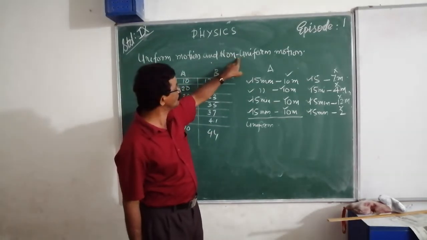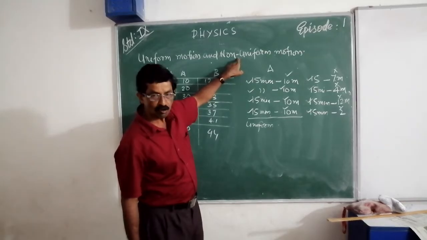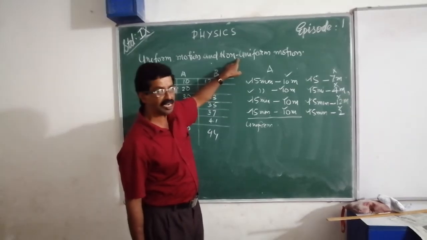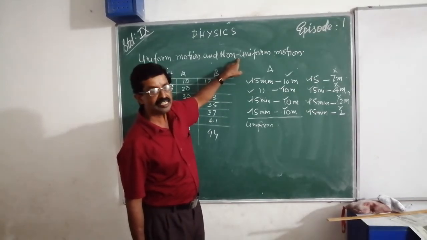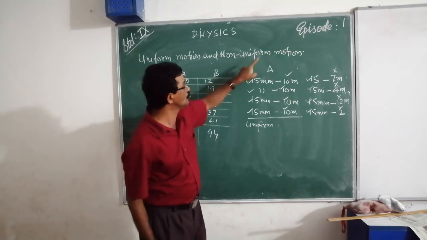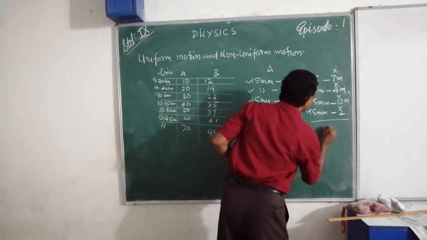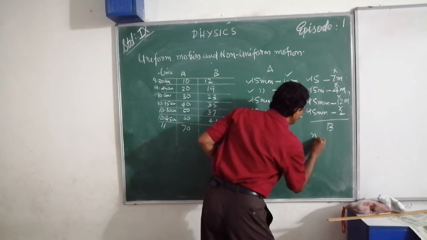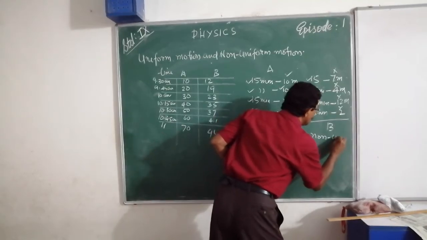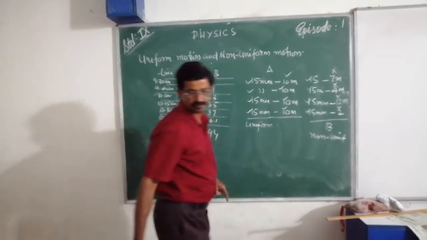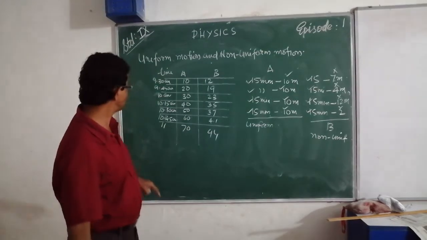Then what is actually non-uniform motion? In equal time, if a body travels unequal distance, then that motion is non-uniform. Here the motion of body B is non-uniform. Okay?